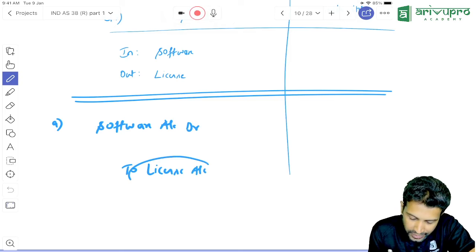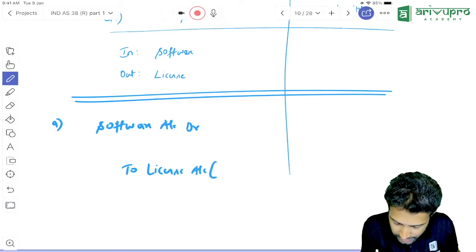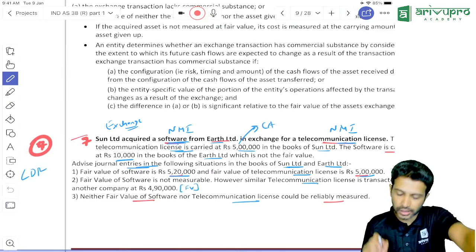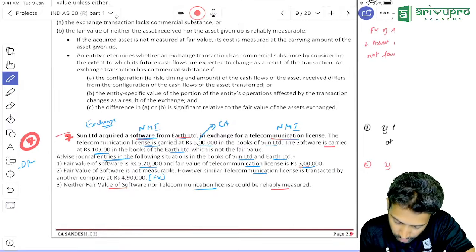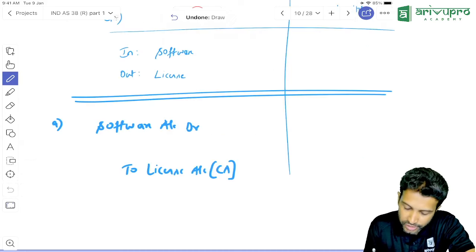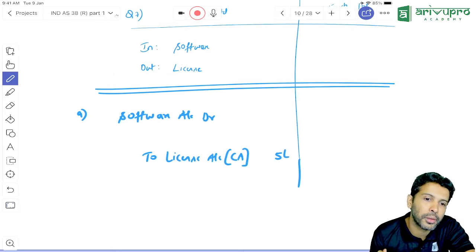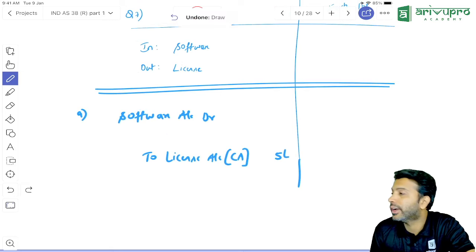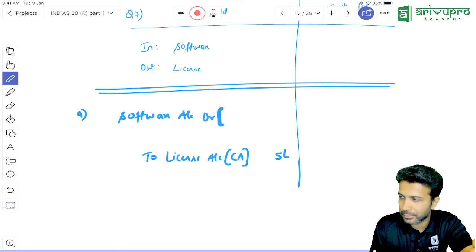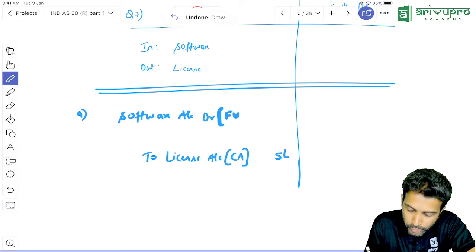If the license has gone out, can we show that license in our books anymore, or cancel? Cancellation will always be done at fair value or carrying amount? Carrying amount. The asset is just going out. We need to cancel. What is the license's carrying amount? License is carried in our books at 5 lakh in the books of Sun. That means you will credit the license at what value? 5 lakh. This is the first portion. Comfortable? Now software we have to debit. The asset coming in we have to debit. Since the fair value is determinable and the transaction has commercial substance, the asset which is coming in, compulsorily we have to debit at what value?